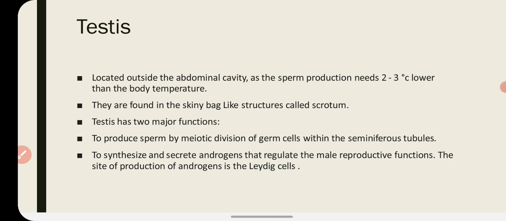So there are two functions of the testis. One is to produce male gamete, and the second is to produce hormones, which are responsible for the functions of the male reproductive system.